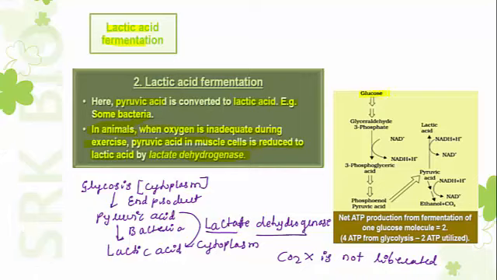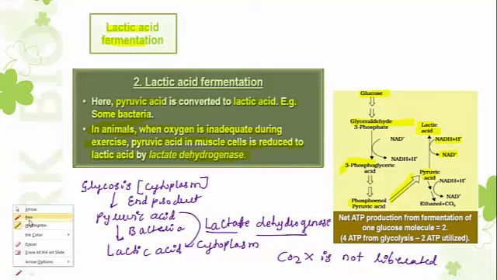Then finally, the schematic representation for lactic acid fermentation. These initial steps of the reaction represent glycolysis. The end product of glycolysis is pyruvic acid. This pyruvic acid combines with NADH and H plus. It is converted into NAD plus. Hydrogens of NADH are added to pyruvic acid, that is dehydrogenase. NADH hydrogens are removed and they are added to pyruvic acid. Then pyruvic acid is converted into lactic acid.